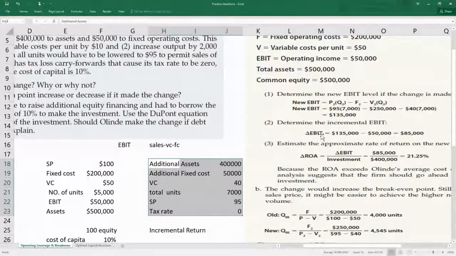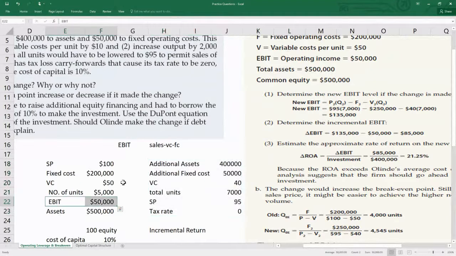So our change in EBIT, delta means change. Delta EBIT is equal to 1,35,000, which is already calculated above, and the EBIT already given to us is 50,000 in the first case. So if we subtract 50,000 from 135, we get our answer, $85,000. I hope it's clear up to now. After 3, I'll be asking you a question if you have any confusion.